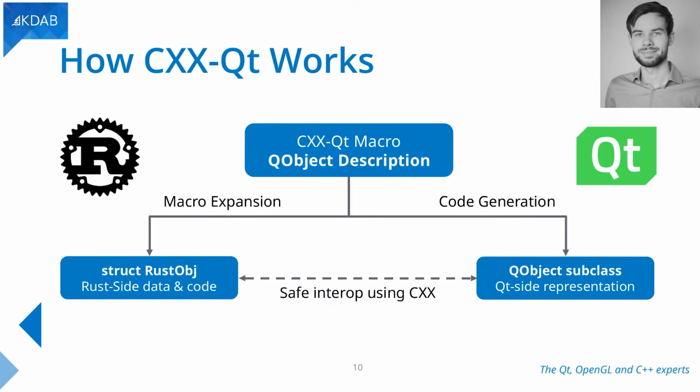And we also do macro expansion on the Rust side to generate a struct that you can interact with that has all the Rust side data and the Rust side code. And in the middle, we then use CXX to actually interoperate, which again boils down to that C API, and it handles all the safety aspects for us, basically.